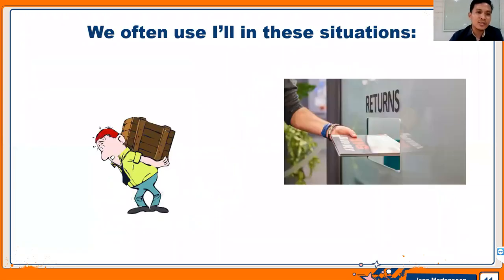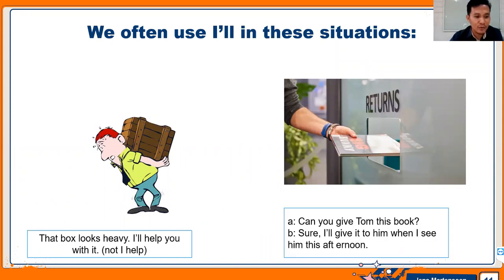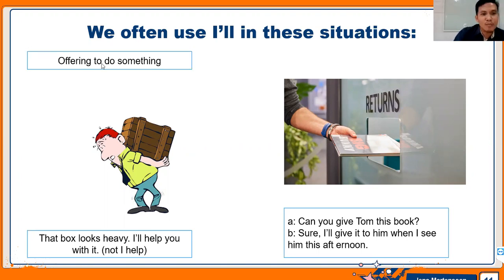And then also we often use I will in this situation. For example, that book looks heavy, I will help you with it. So it means when you are offering to do something, menawarkan kepada seseorang untuk membantu seseorang atau suatu pekerjaan.